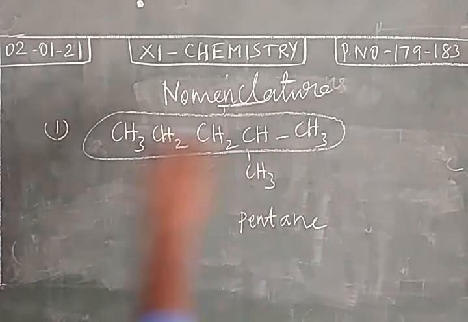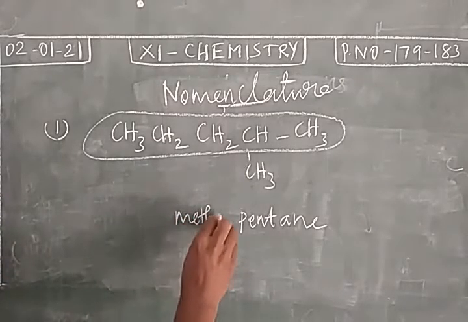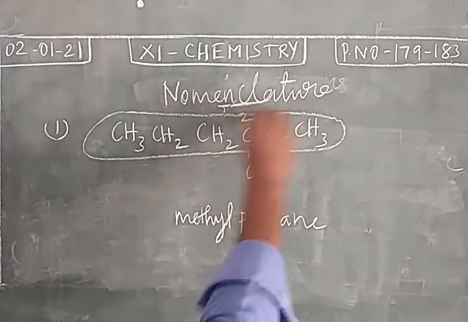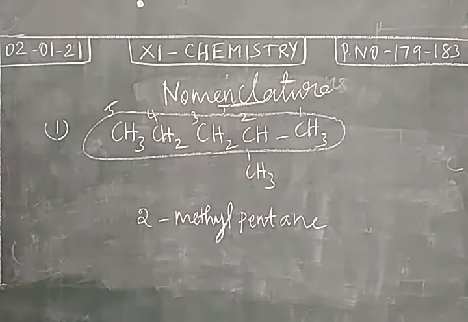But there is a branch. We have a methyl group. So the branch should be named as a prefix. So the prefix will be methyl at second position. So this is 2-methylpentane. In lesson number 11, we have already completed how to write the IUPAC name for organic compounds, for all functional groups. So in this unit, we can move a little bit fast.